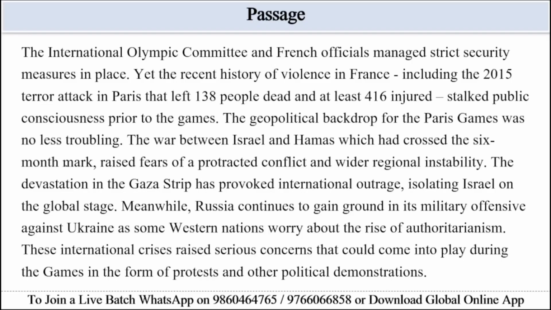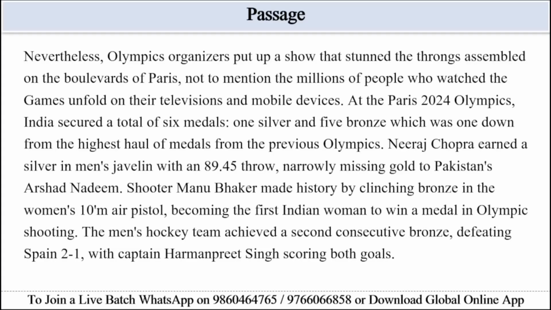The devastation in the Gaza Strip has provoked international outrage, isolating Israel on the global stage. Meanwhile, Russia continues to gain ground in its military offensive against Ukraine as some Western nations worry about the rise of authoritarianism. These international crises raised serious concerns that could come into play during the games in the form of protest and other political demonstrations. Nevertheless, Olympic organizers put up a show that stunned the throngs assembled on the boulevards of Paris, not to mention the millions of people who watched the games unfold on their televisions and mobile devices.